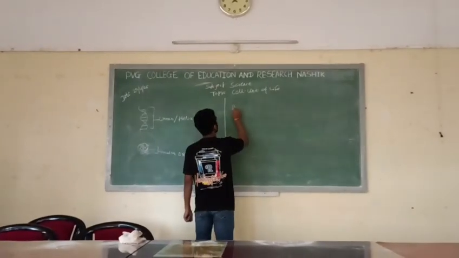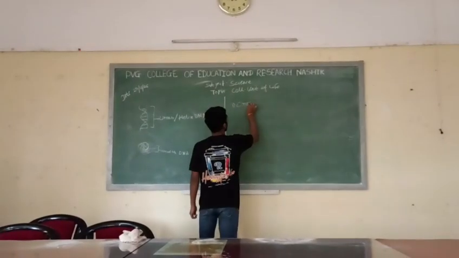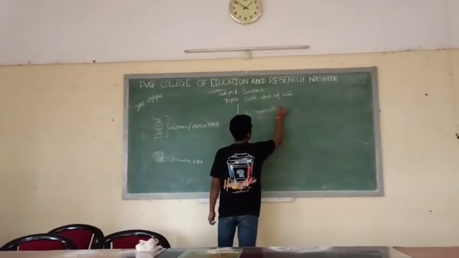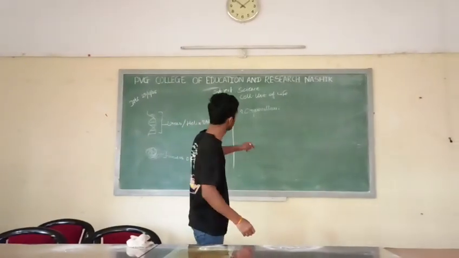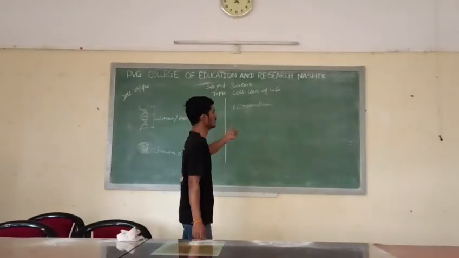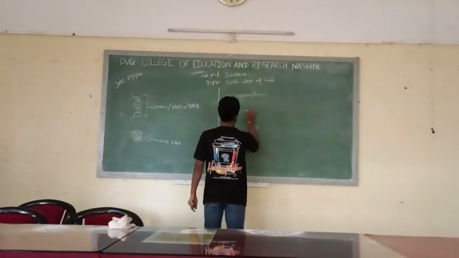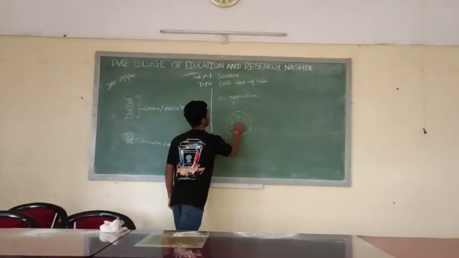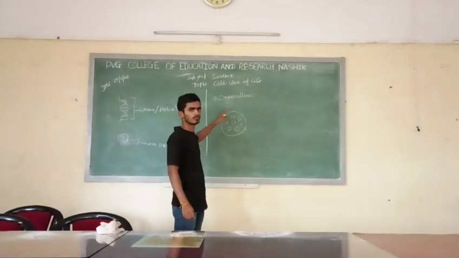Now, what are organelles? Organelles are nothing but small components which help perform different functions in a cell. For example, this is a cell and there are small components. Now each component has a specific task to do.